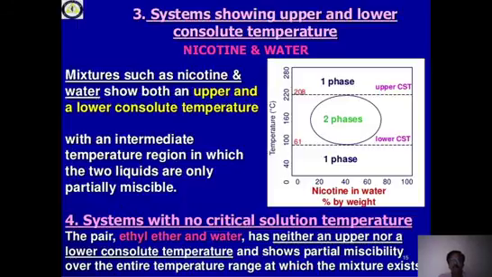We have examples with only the upper limit, that is upper CST, examples with only lower CST, and examples with both upper and lower CST. The best example is nicotine-water. There are also cases where we do not have any critical solution temperature. That means whether you increase or decrease the temperature, you don't find any change in mixing; miscibility is not affected. The best example is ethyl ether and water. If you combine these, neither upper nor lower CST exists. So such cases are also there for partially miscible solutions.